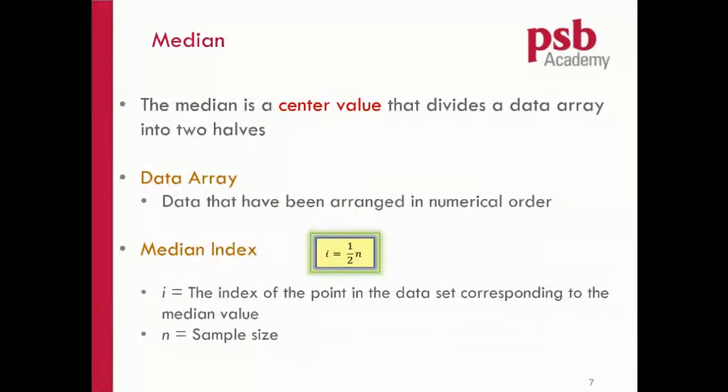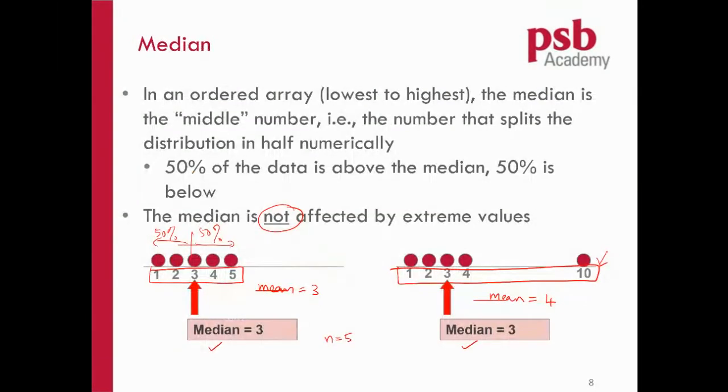Then according to this formula, the median index will be I. I is half n. So half n is how much? Half n is 5 over 2, which is 2.5, right? Is it correct? We don't have a number in the middle of 2 and 3. 2.5 means in the middle of 2 and 3, so it's not the right way.